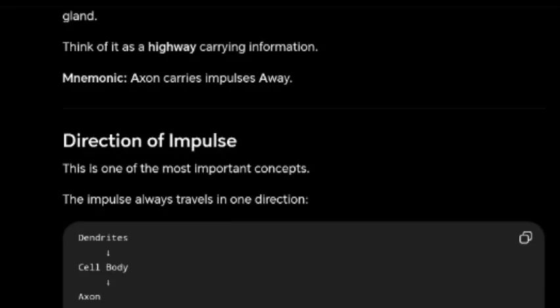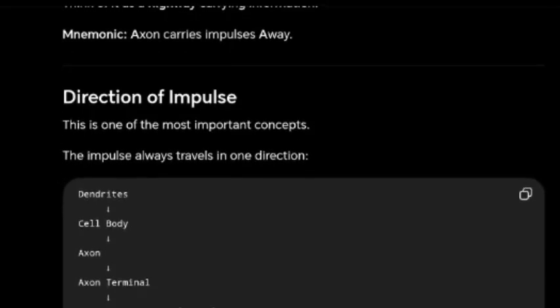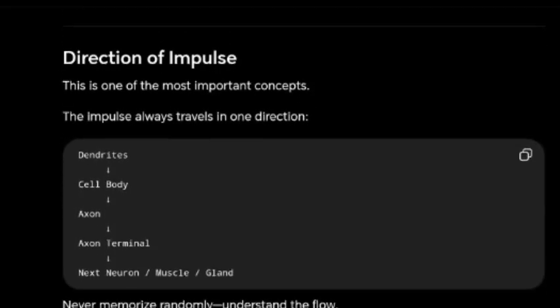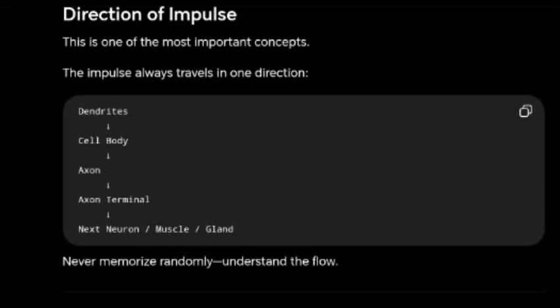Direction of impulse. This is one of the most important concepts. The impulse always travels in one direction. Never memorize randomly. Understand the flow.